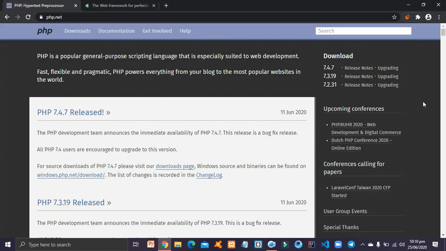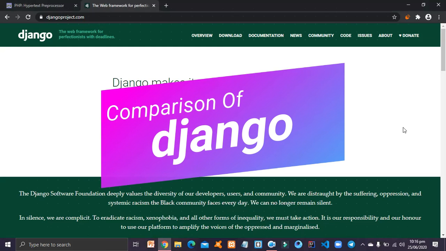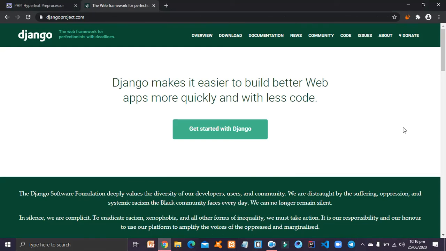Let us move to Django. So let us start the comparison of Django. Django, as I have said, is a web framework based on the Python programming language, which uses Python as a behind the scenes language to make web applications. Django is a layer of abstraction to make web applications using Python. We cannot make web applications directly in Python. We have to use a framework. But in PHP, we can directly use PHP because it is made only for website backends.